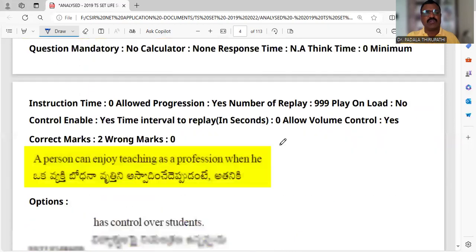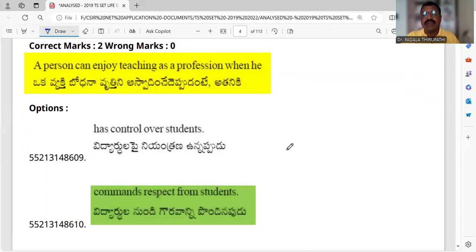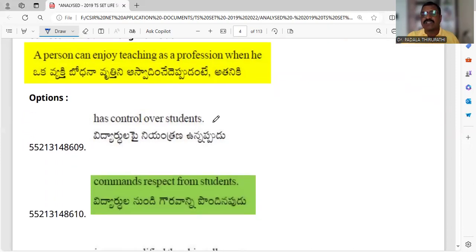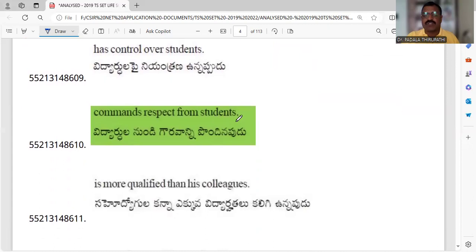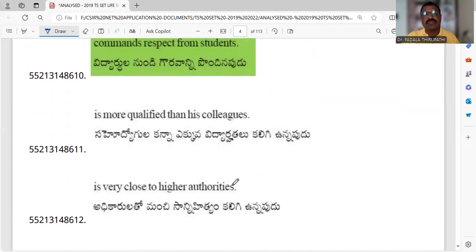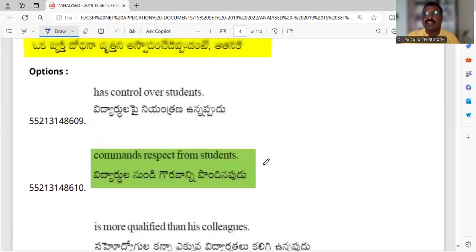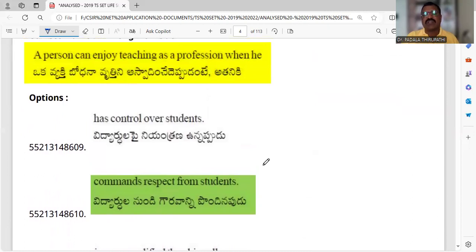The third question: a person can enjoy teaching as a profession when he is. Definitely any teacher or any person enjoys teaching as a profession when he controls the students, commands respect from the students, is more qualified than his colleagues, or is very close to higher authorities. All four options seem close, but we should recognize and choose the right answer.